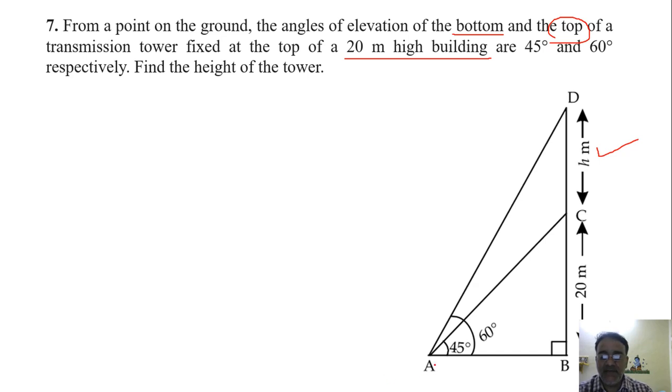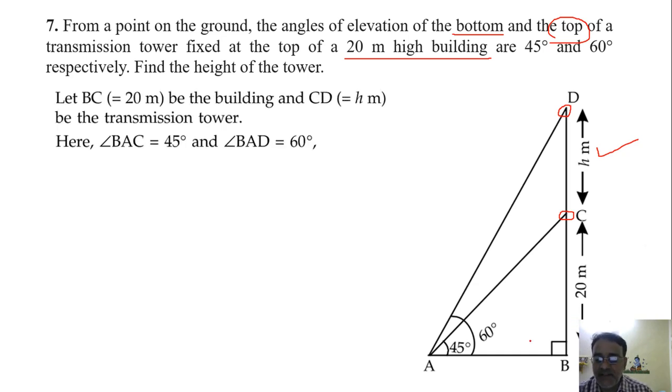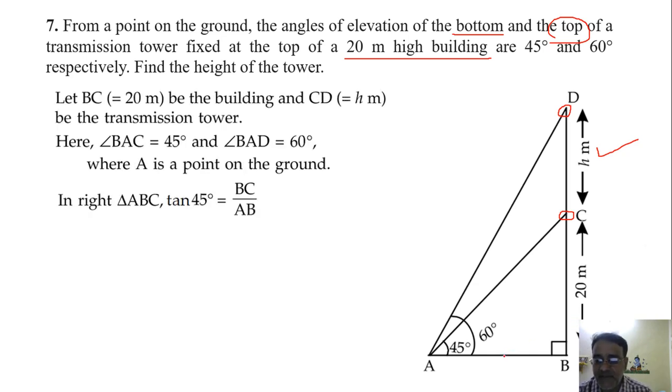Okay, an angle of elevation of bottom of tower, this is the bottom and this is the top, is 45 degree and 60 degree. So diagram is clear? Yes, sir. Okay, so how many right triangles we have here? 2. Two right triangles, ABC और ABD. So दोनों right triangle में हम लोग एक एक करके यूज करेंगे. So first we will take this right triangle ABC.